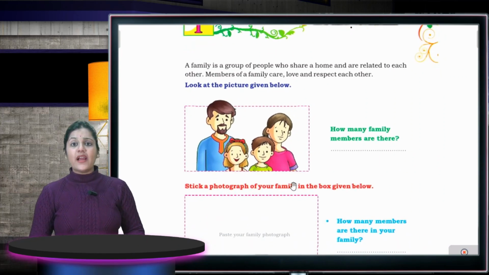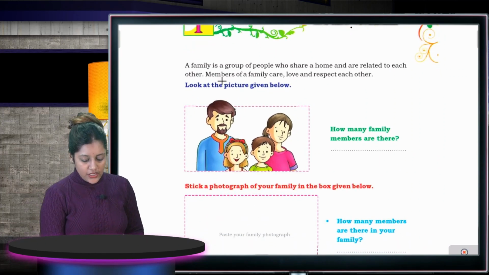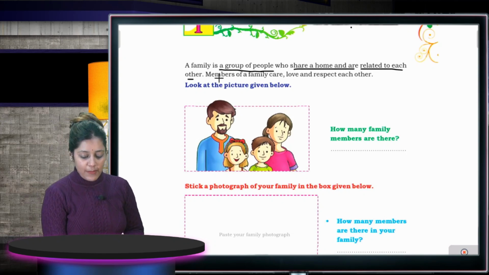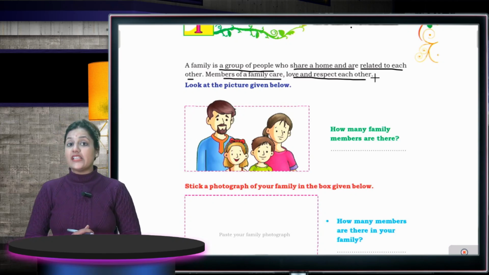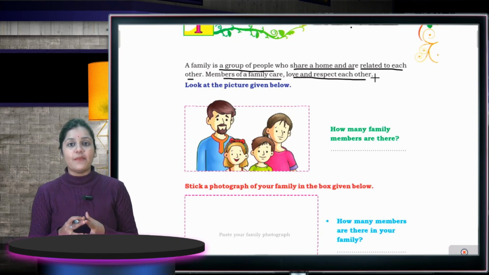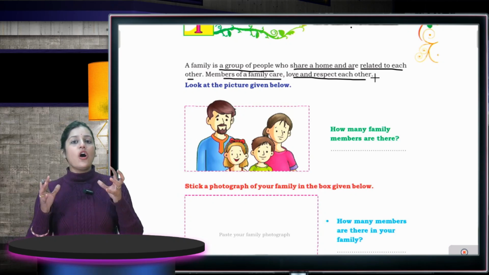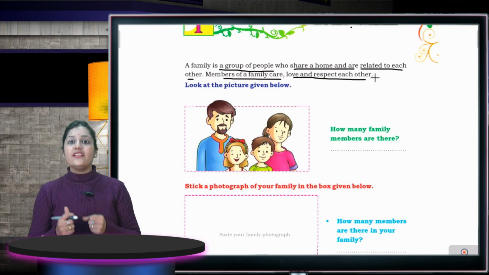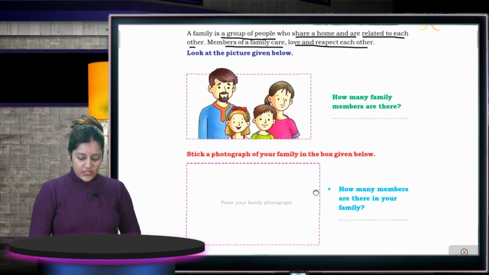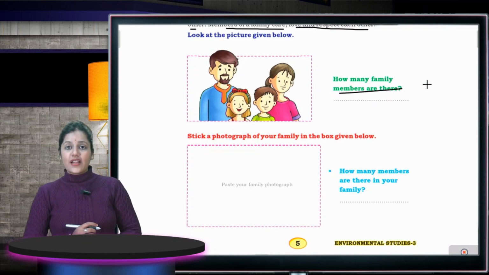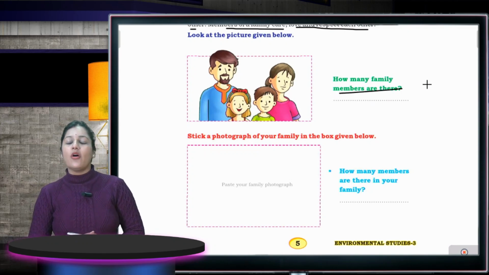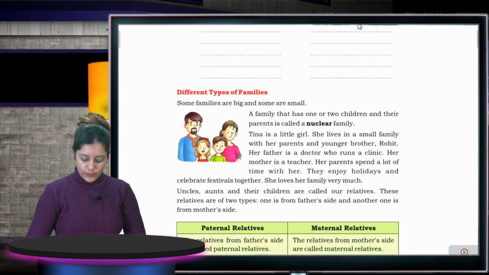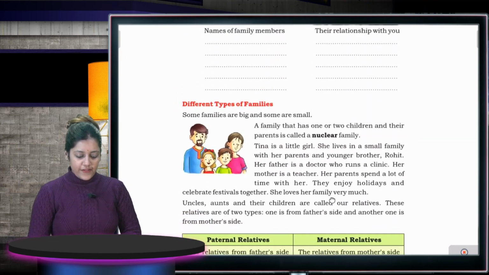First of all, what do you mean by a family? A family is a group of people who share a home and are related to each other. Members of a family care, love and respect each other. So this is the definition of a family. Here, all members live together in a single home, they love each other and they respect the elders also. So how many family members are there? You have to write the number of members in your family, as well as paste your family picture.